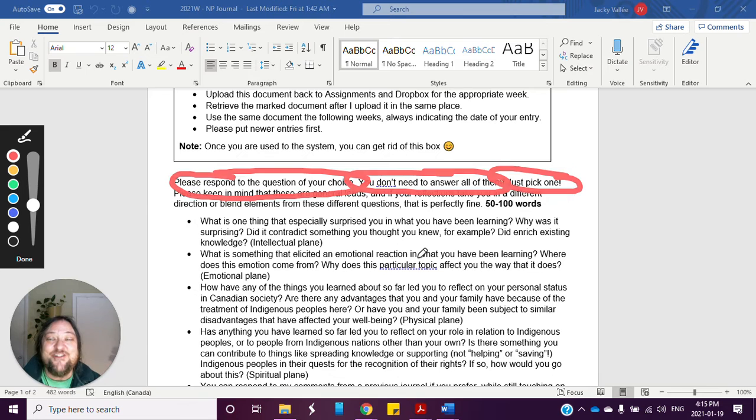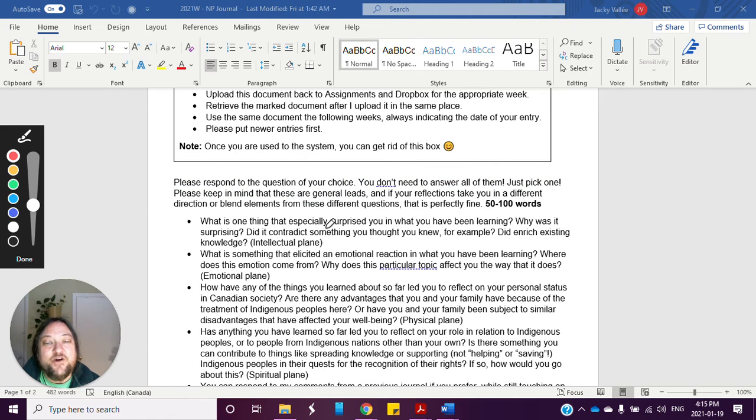Also keep in mind that these are just general leads. You can look at them and see where you're at that week, and it doesn't have to be exactly this. These are all leads to get you started in your thinking. You might deviate from these specific questions, and that's okay. It's meant to see where you're at every week.